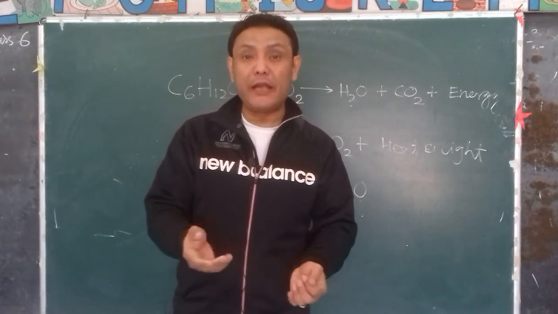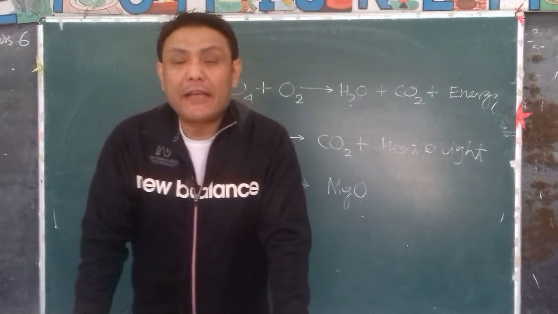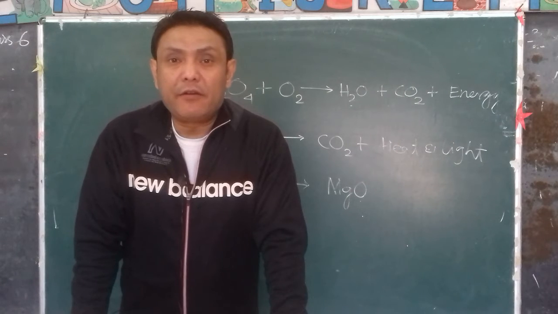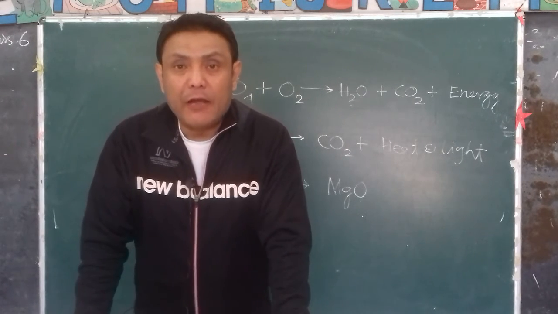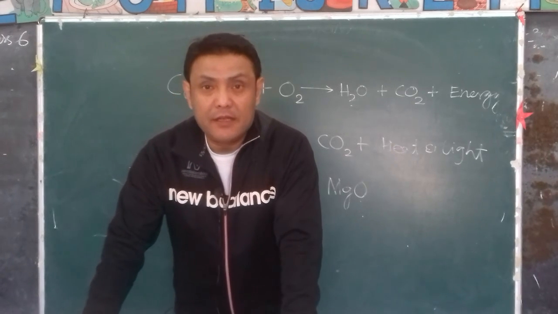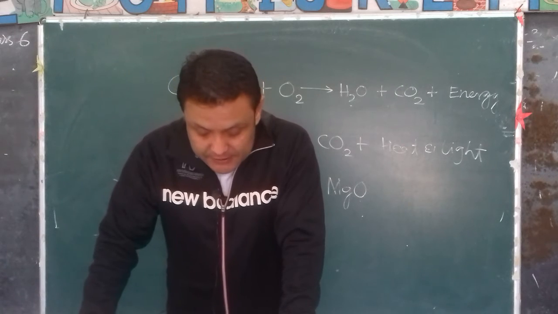These are all combustible. You must have heard about butane, the gas that we use in cigarette lighters. It's a hydrocarbon. So it burns. Therefore, these substances are called combustible substances.